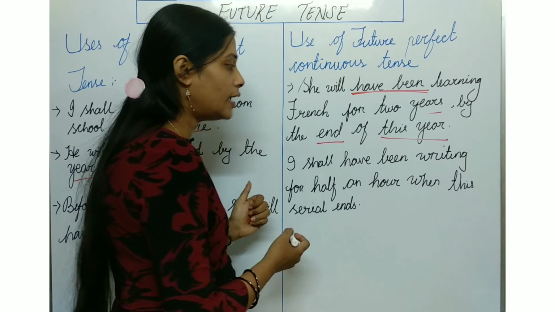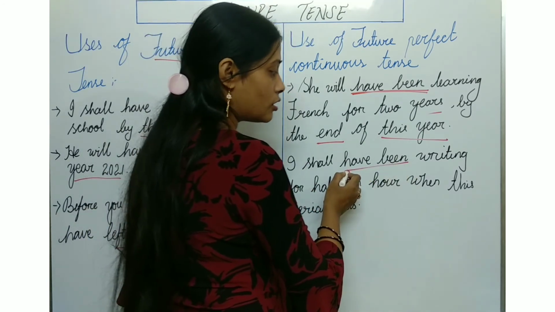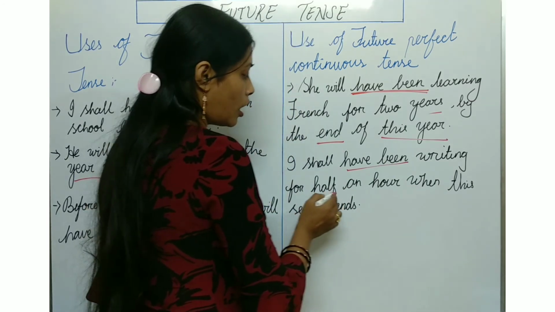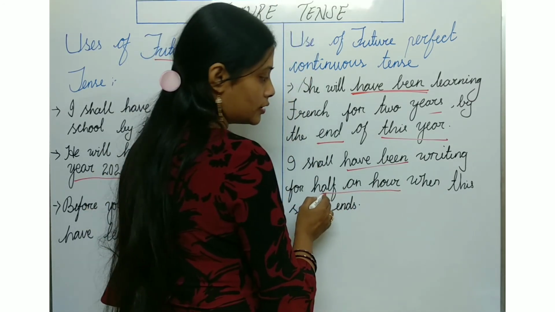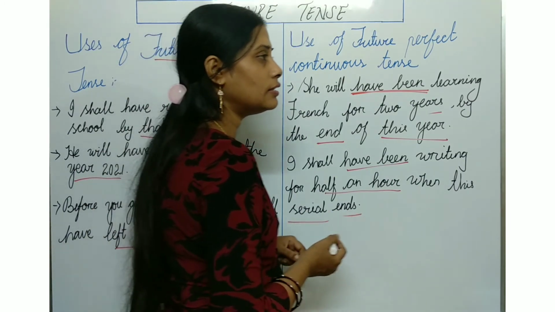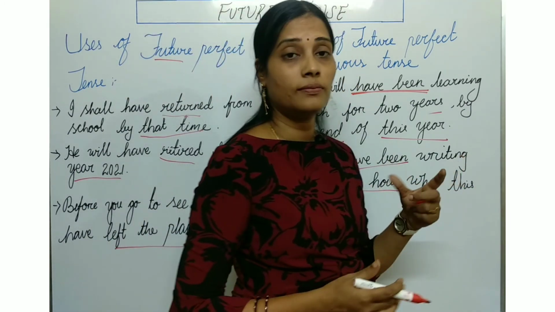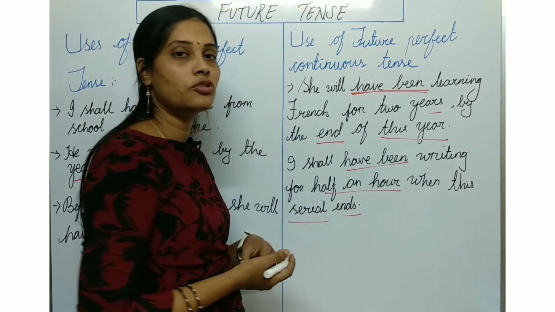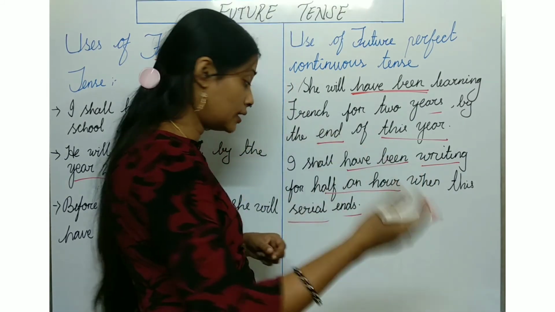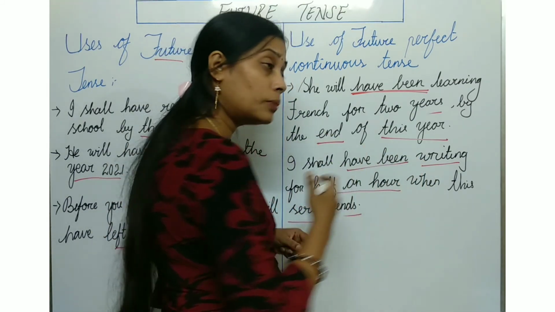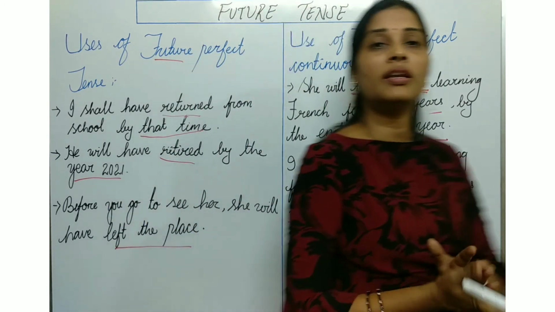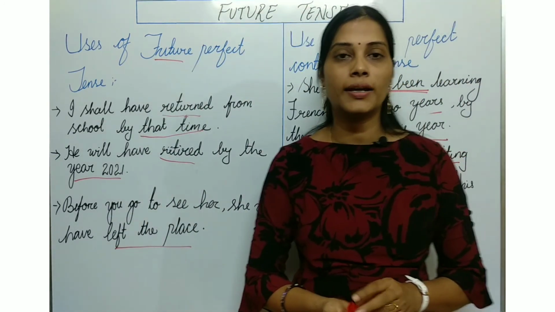Next, I shall have been, this is also a continuous. I shall have been writing for half an hour when this serial ends. Before the serial ends, it takes half an hour for me to do the writing part. I shall have been writing मतलब मैं अभी लिख रही हूँ for half an hour. अभी तक चल रहा है मेरा. When this serial ends, that मेरा ये वाला जो है complete हो जाएगा.